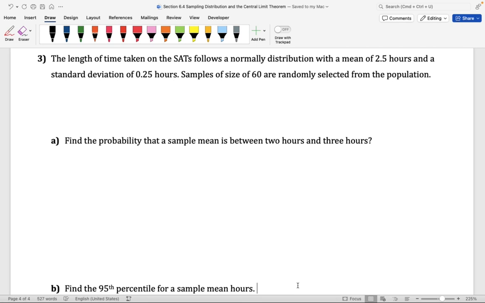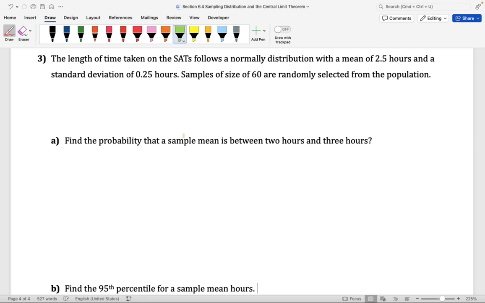In this lesson, we're going to consider one more problem where we're using the sampling distribution. Let's go ahead and read the problem. The length of time taken on the SATs follows a normal distribution with a mean of 2.5 hours and a standard deviation of 0.25 hours. Samples of size 60 are randomly selected from the population.